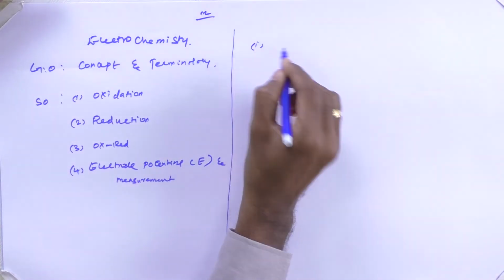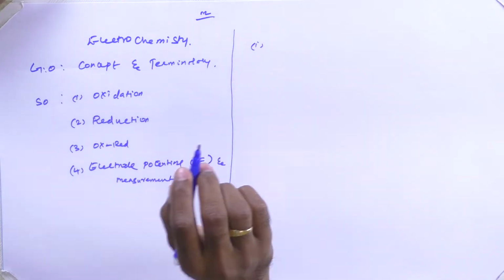The first one: what is meant by electrochemistry? Basically, electrochemistry is a part of chemistry, and it comes under physical chemistry. Here we deal with electricity as well as chemical reactions. That means how electricity influences chemical reactions, both forward as well as reversible reactions. So this is the basic principle involved in electrochemistry.